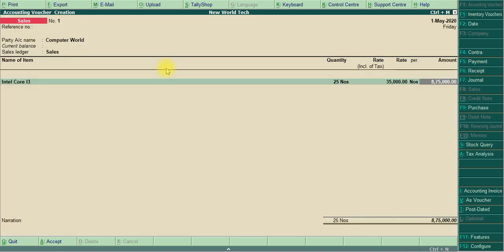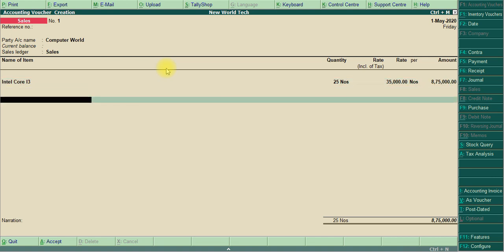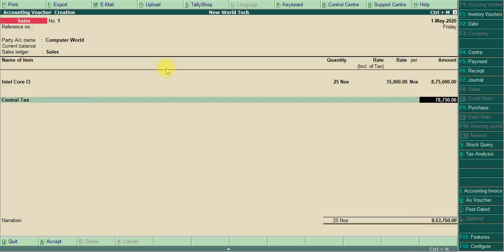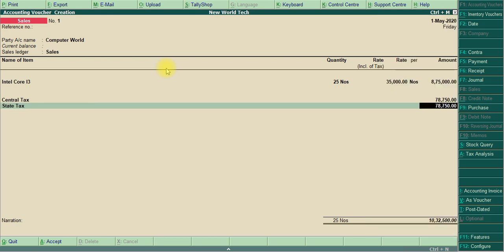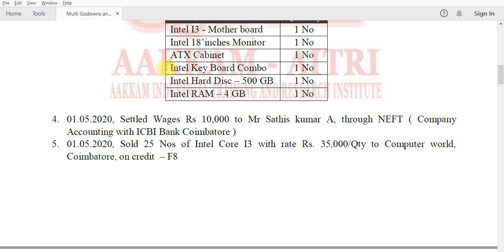Total 8,75,000. The name of the items and number of items is finished. Then we move to central tax and state tax. Then state tax. Okay, then we've finished it. You can easily understand here. So a lot of BOM details we entered.